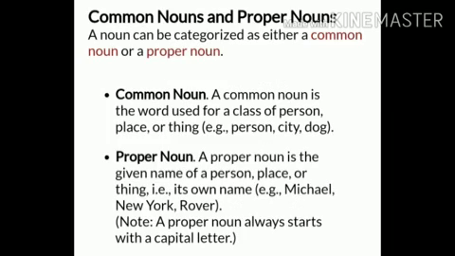First of all, let's see what common nouns and proper nouns are and the relation between them. A noun can be categorized as either a common noun or a proper noun. Let's see what a common noun is. A common noun is the word used for a class of person, place or thing. Example: person, city, dog. A proper noun is the name given to a person, place or thing that is its own name. Example: Michael, New York, Rover. Note, a proper noun always starts with a capital letter.